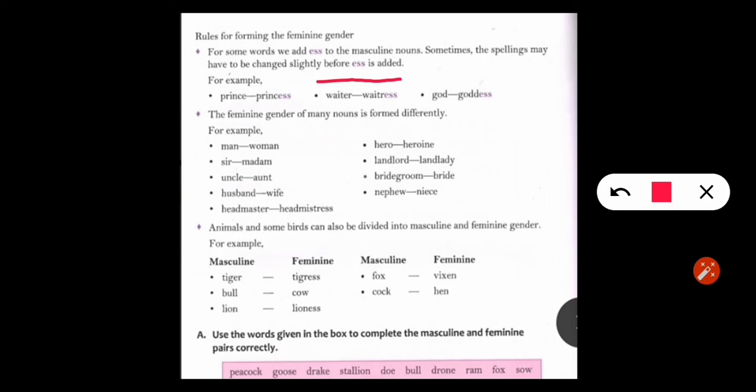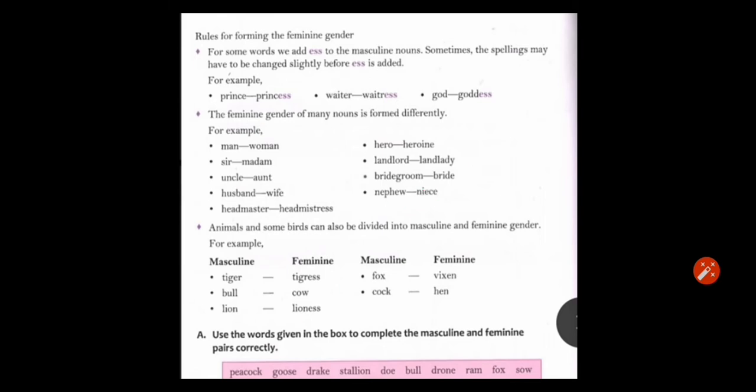madam, uncle, aunt, husband, wife, headmaster, headmistress, hero, heroine, landlord, landlady, bridegroom, bride only, and nephew and niece. The next rule is that animals and some birds can also be divided into masculine and feminine gender. For example, tiger, tigress, bull, cow, lion, lioness, fox, vixen, cock, hen.